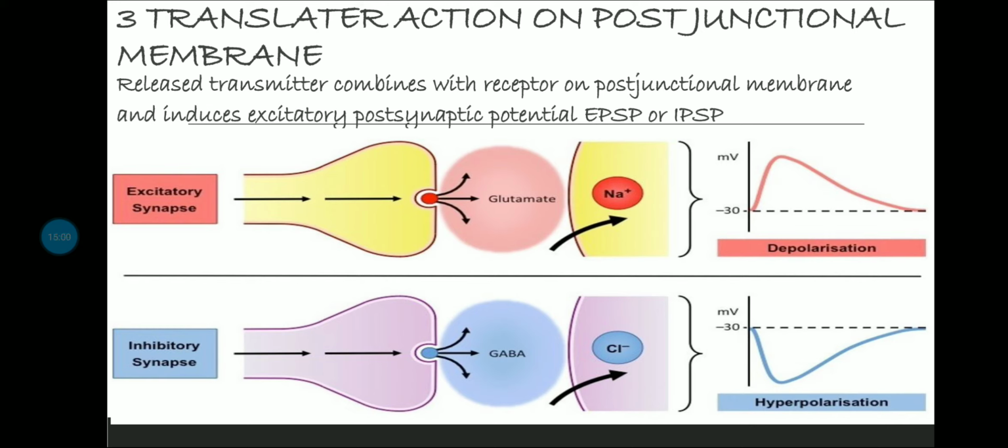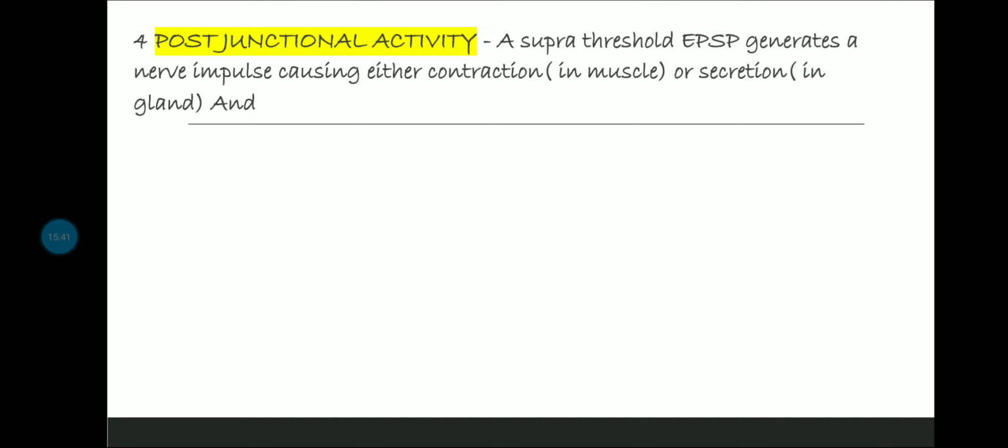Now what happens in inhibitory synapse? Here permeability, for example, we are having GABA here. GABA is a transmitter which inhibits, okay, and glutamate excites, okay. So we are having just examples here. So what is going to happen? Chlorine या फिर negative ions, right? ऊपर excitatory में sodium या फिर positive ions like potassium can come in, and here permeability increases for negative ions, and it causes hyperpolarization. So that is transmitter action on post junctional membrane, it can either excite or it can inhibit.